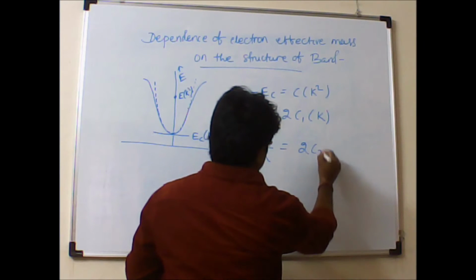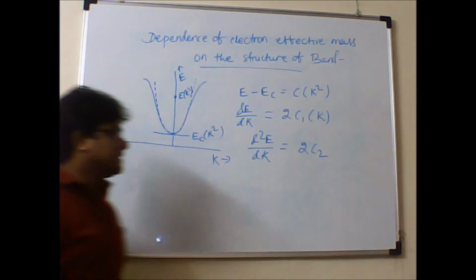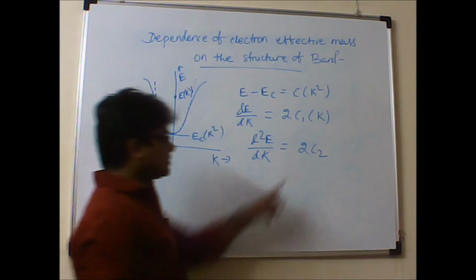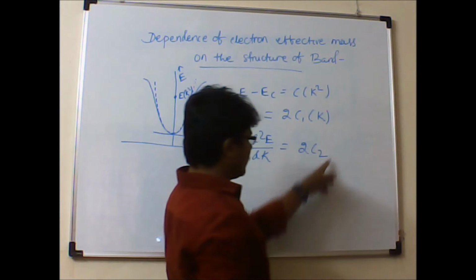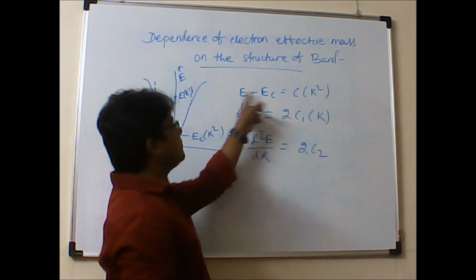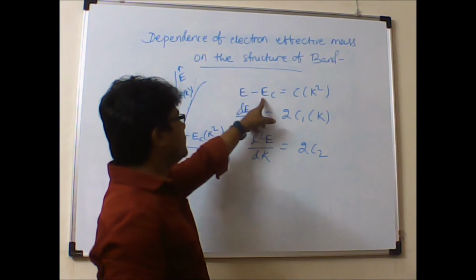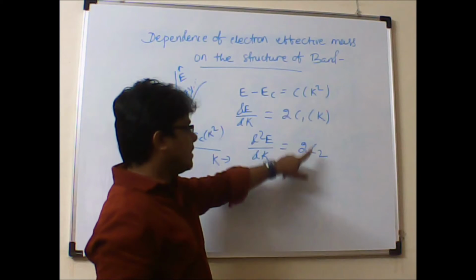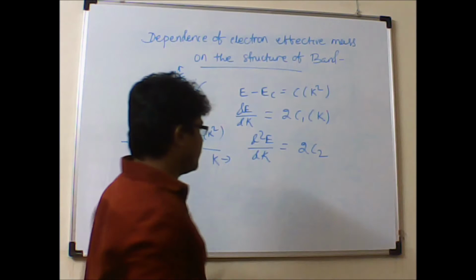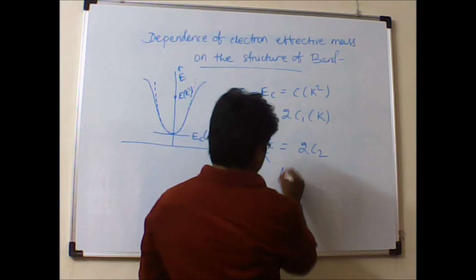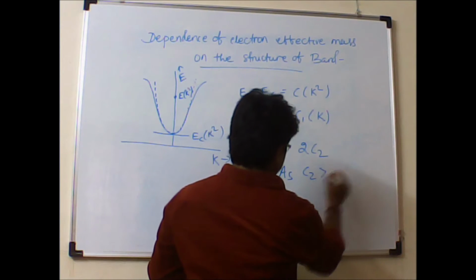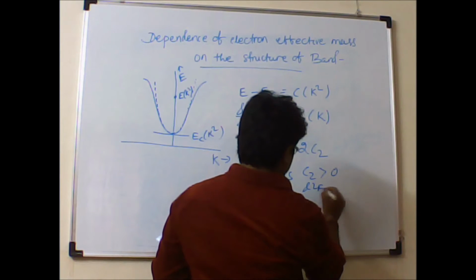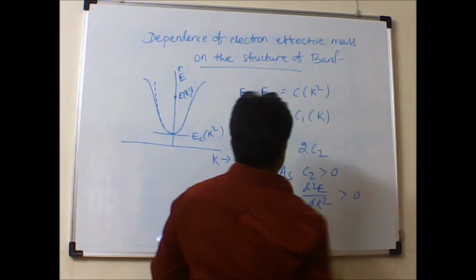Let's take this as some constant C2. Of course, this C2 is greater than 0, it's a positive quantity. As you can see, E is greater than EC, and hence E minus EC is positive, and hence this C2 will also be positive. So as C2 is positive, this d square E upon dk square will also be a positive quantity here.